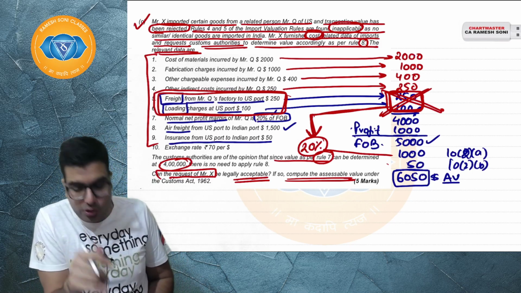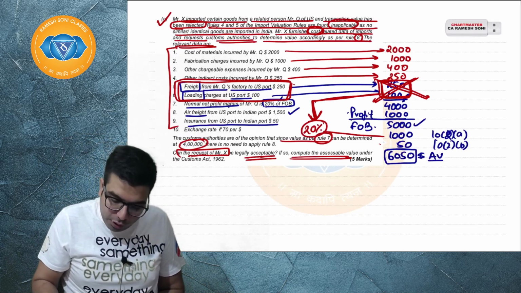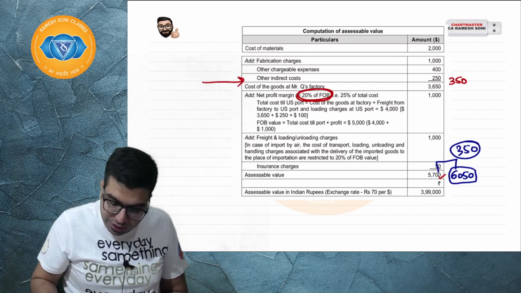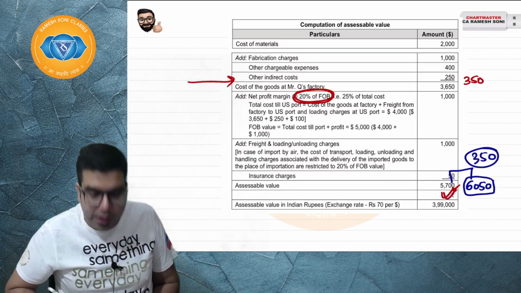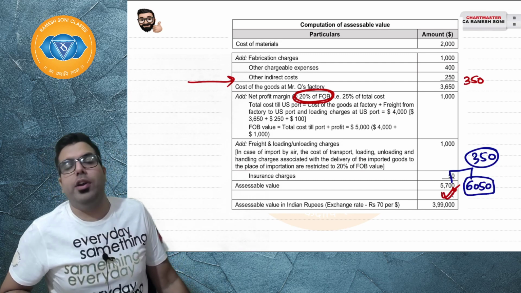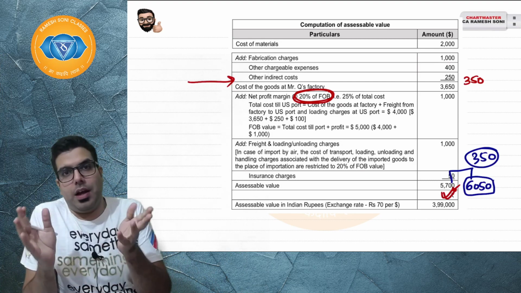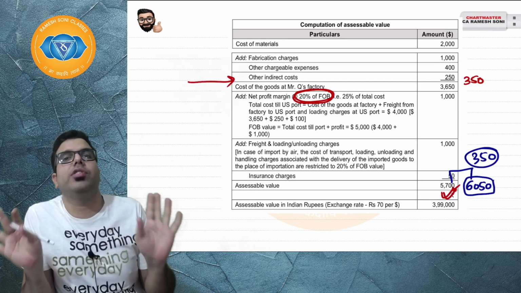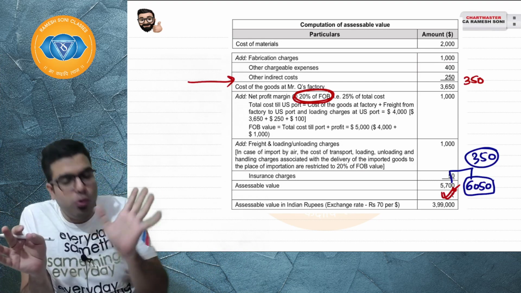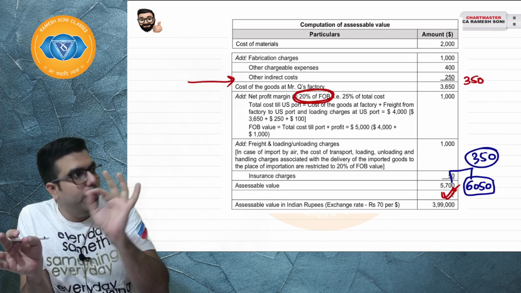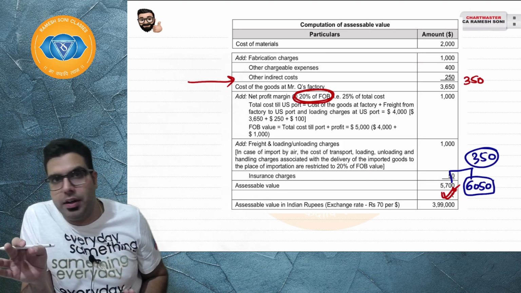Baba, with both the approaches, sir, if I do by your approach, the FOB value will come 6050. However, sir, if I do by the ICAI approach, the FOB value will come 5700. What is to be done? See, Baba, for exam purpose, any approach can be adopted by you. However, you have to give one clarificatory note at the end saying that we have understood in this way and we have done it in this way.